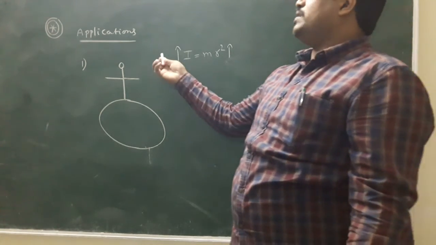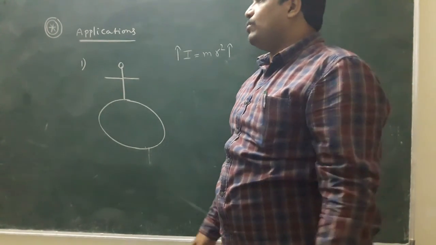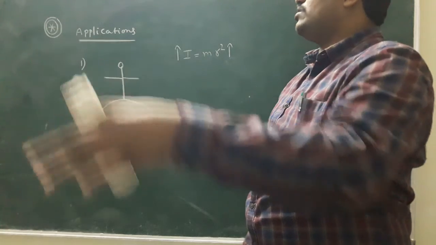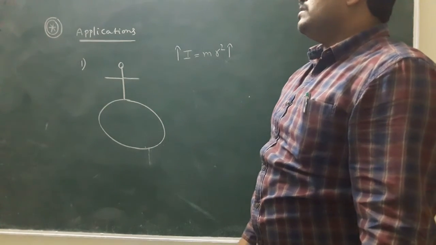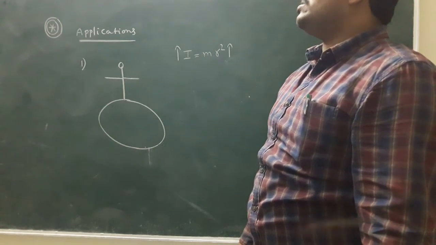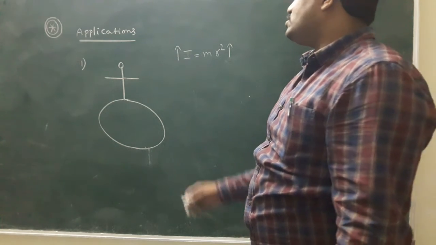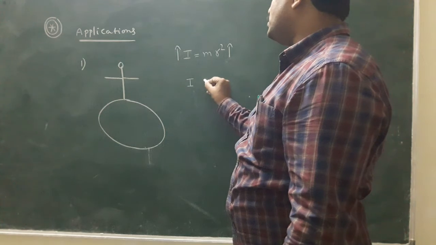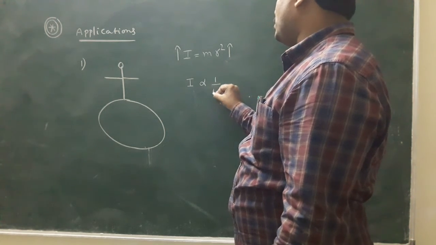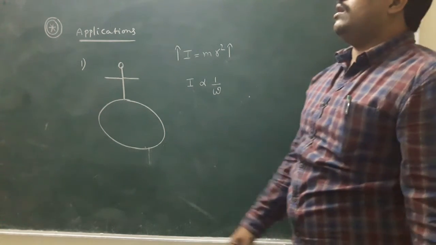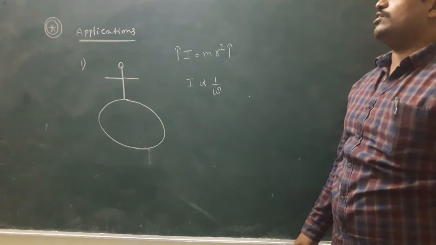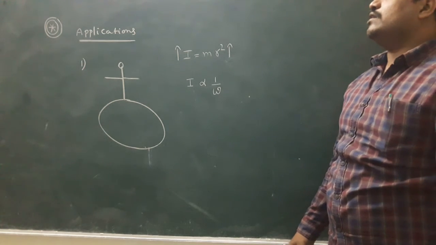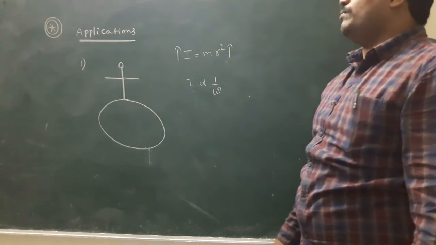Because a man stands on the turntable, no external torque is acting. In this situation, we apply the law of conservation of angular momentum. What is the law? I is inversely proportional to omega.